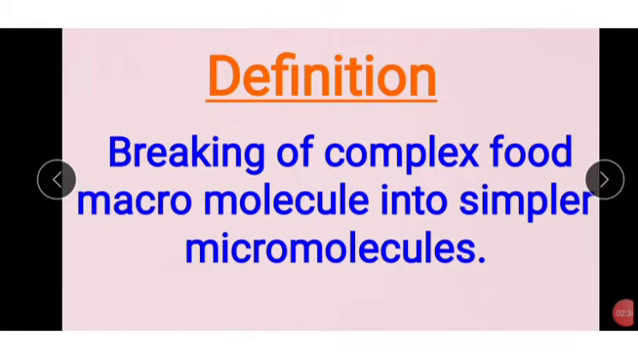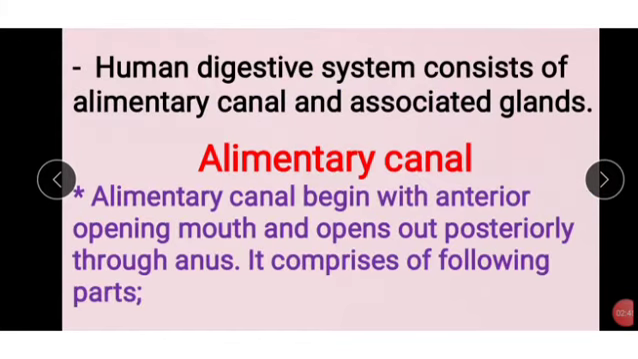It is completed with the help of the chewing process, otherwise called mastication. Next, the human digestive system consists of the alimentary canal and associated glands. Here the human digestive system consists of the alimentary canal and some glands.